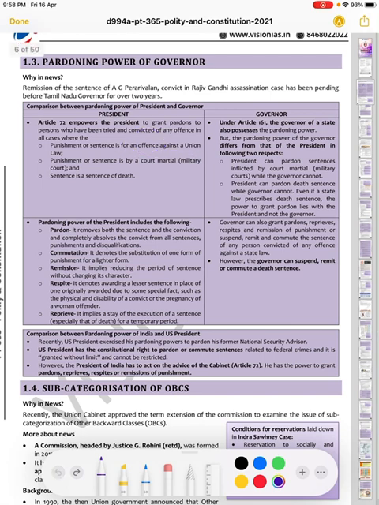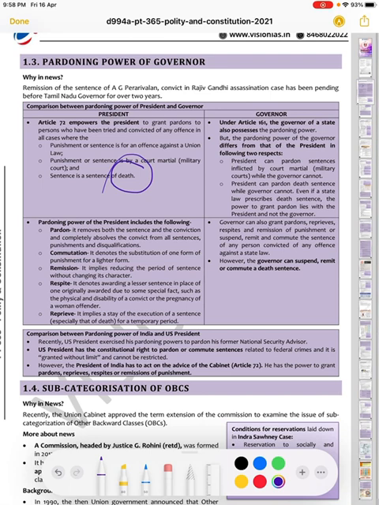Another is punishment or sentence by a court martial. So it is also applicable in military law, though the military basically has a different department. We know that military law is a very different department. But there also the president has the power of pardoning the person, and also in the sentence of death. So in 3 cases the president can use his pardoning power. First, an offense against a union law; second, a court martial; and third, a death sentence.